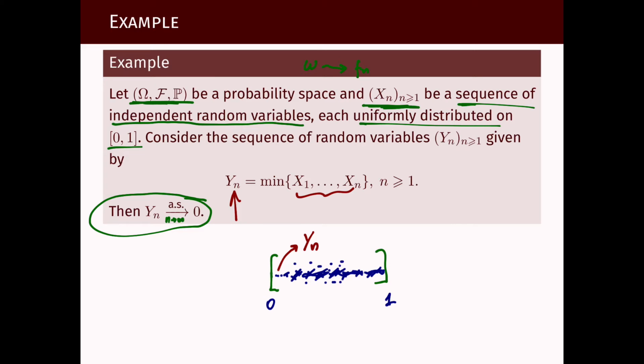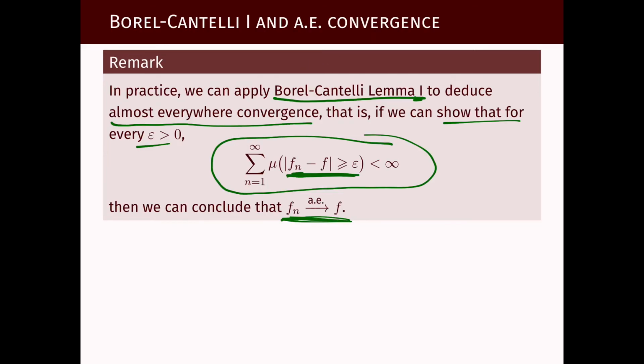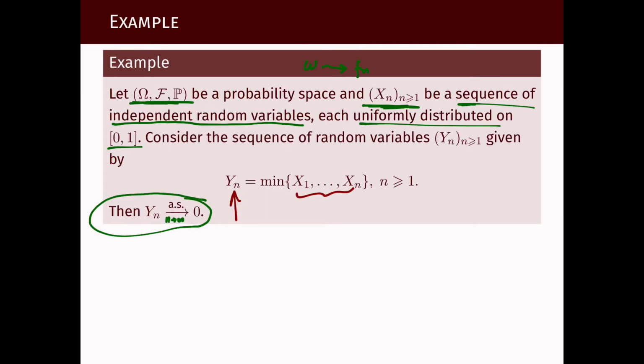And how can we prove that? We want to prove that using the previous remark. So we want to show that the probability that Yn is larger than epsilon is summable. The probability that Yn is larger than epsilon means exactly this: how can the minimum of n independent random variables be larger than epsilon?